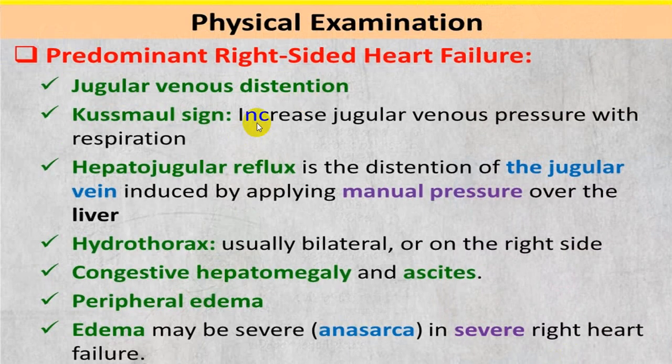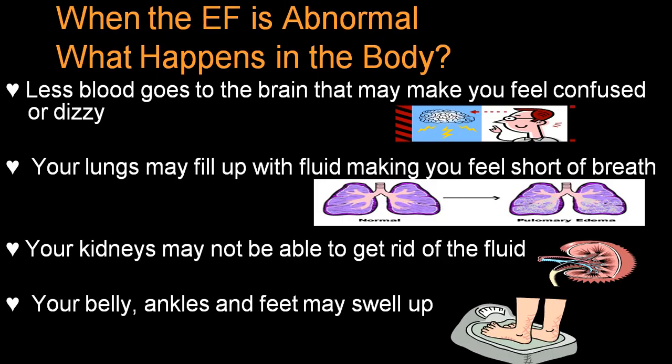So you have an elevated JVP, Kussmaul sign, jugular venous pressure increased with respiration, and hepatojugular reflux will be positive. If we apply pressure in the right hypochondrium, JVP will be elevated. The person can have hydrothorax, hydropericardium, congestive hepatomegaly, congestive splenomegaly, ascites, peripheral edema. We call it generalized anasarca, characteristic of a right-sided failure. And because of decreased blood supply to the brain, confusion, dizziness.